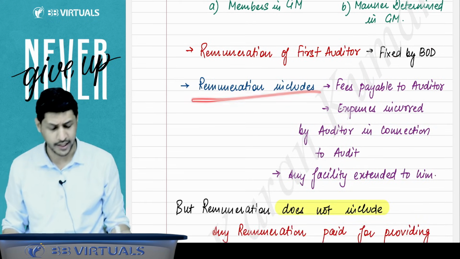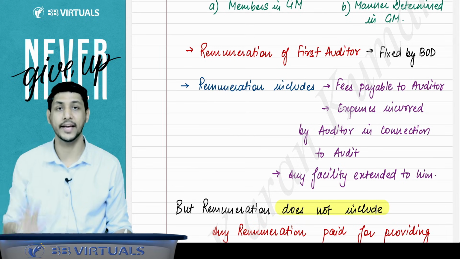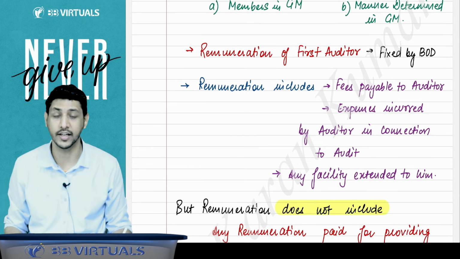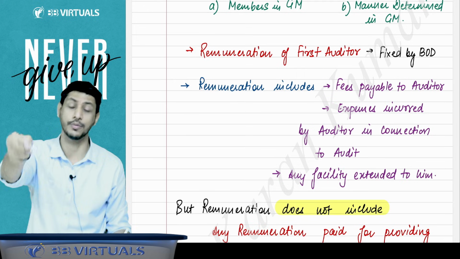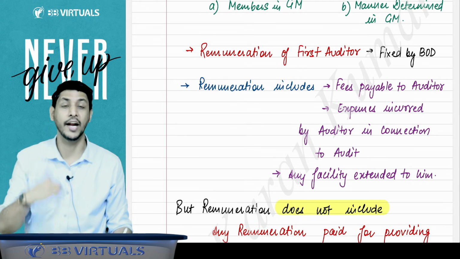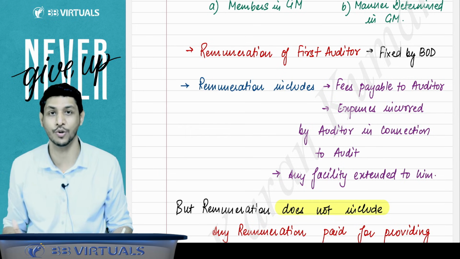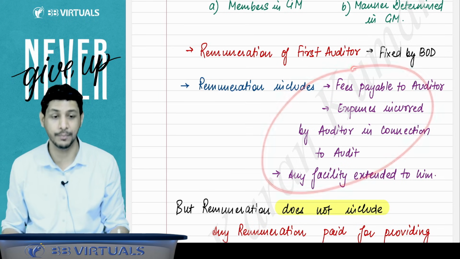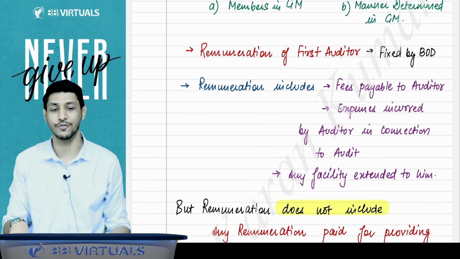The remuneration includes the fees payable to the auditor. Whatever the amount you will be paying as fees to the auditor, that will be his remuneration. The expenses incurred by the auditor in connection to audit, whatever the expenses he has incurred in relation to the audit, that will also be considered his remuneration. And if any facilities are extended to him, any services you have provided to him in relation to audit, that will also be part of his remuneration. So these three things will be aggregated and this amount will be considered as the remuneration of the auditor.